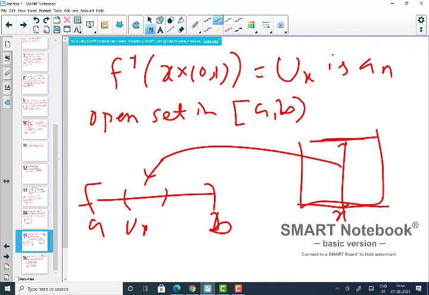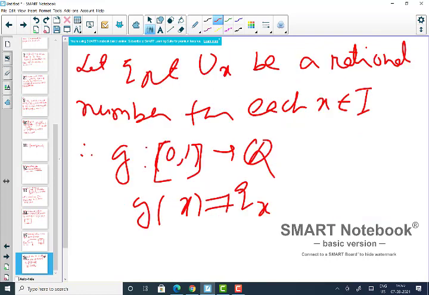So the pre-image will also be an open set. Inside this open set you must have rational numbers, because rationals are dense, so you always have a rational number inside this. For each such x, you choose a rational number q_x and then define this map.